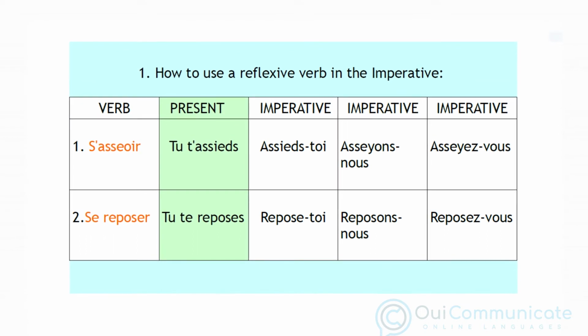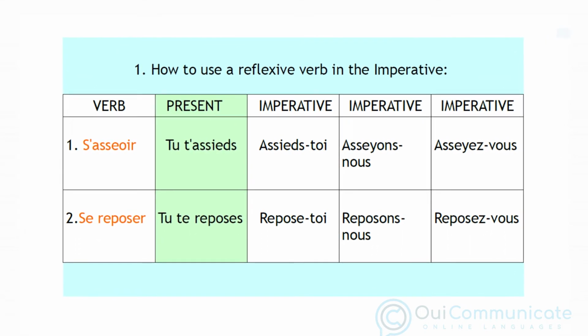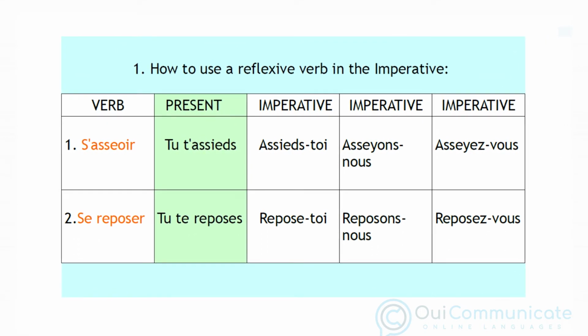Let's look at how to build a reflexive imperative such as sit yourself down. Example number 1, the verb s'asseoir means sit down. In the present tense, which is the green column, this would give us tu t'assieds, you are sitting yourself down. In the imperative with tu, this gives us assieds-toi. With nous, this gives us asseyons-nous, and with vous, it becomes asseyez-vous.